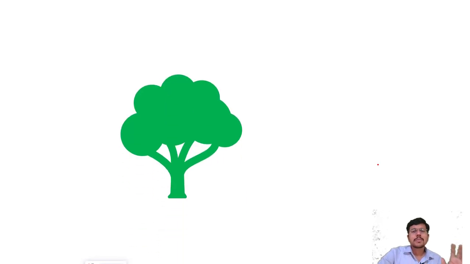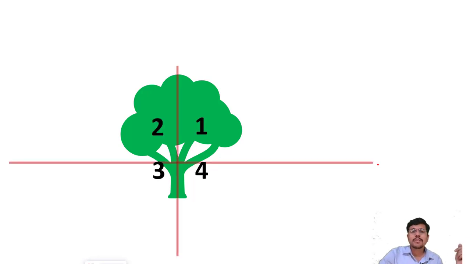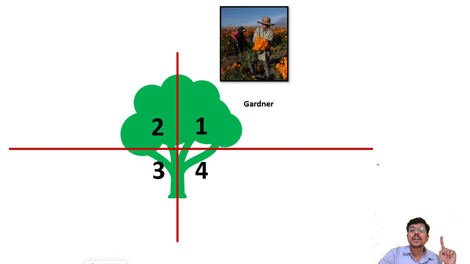If you think about how a tree grows, say you want to grow one tree, let's take the example of a mango tree. What are the 4 factors that are required for it? First will be the gardener. The gardener should be there to take care of the weeds, and to take care of the animals who will eat the plant when it's very small.